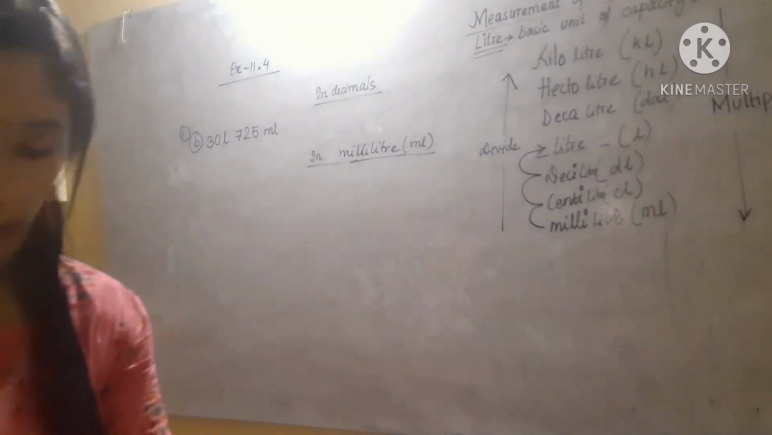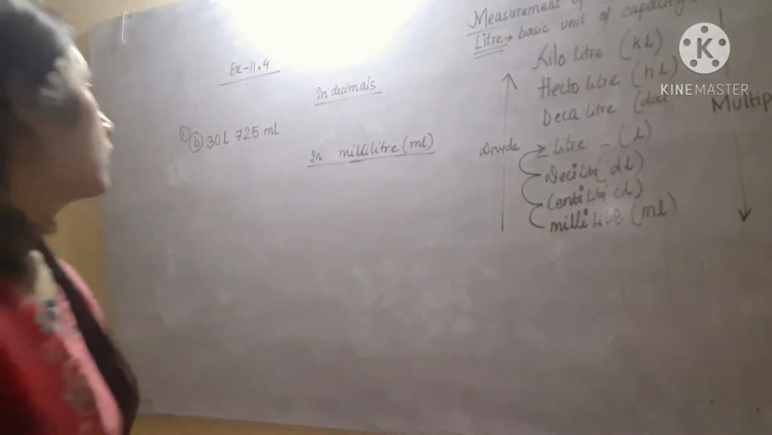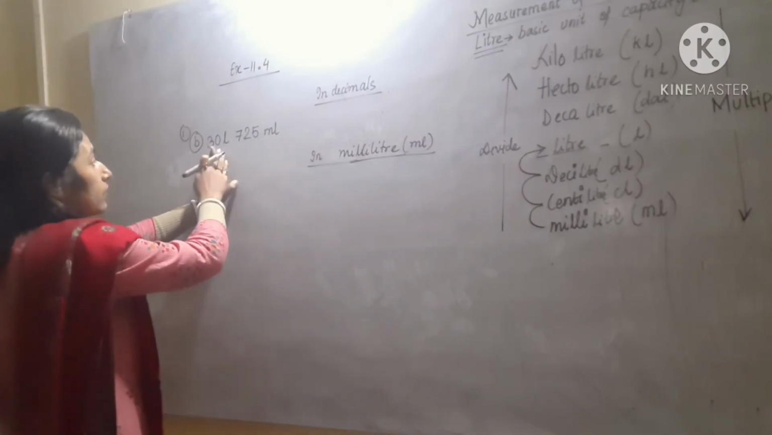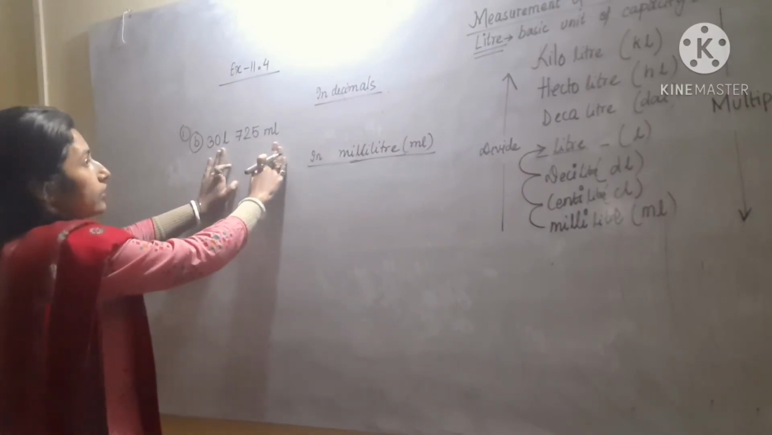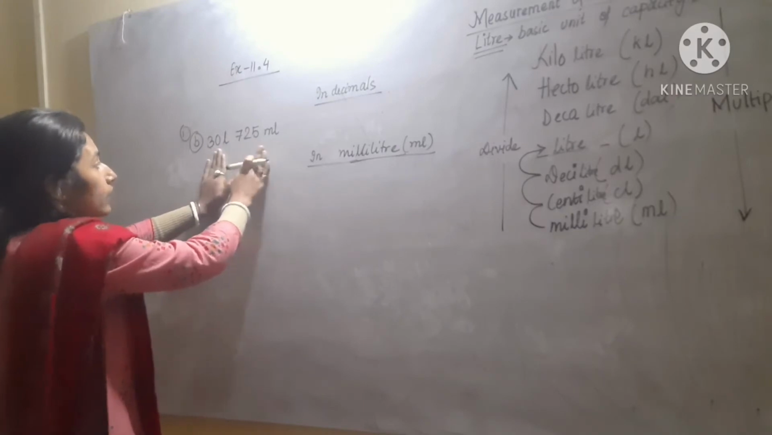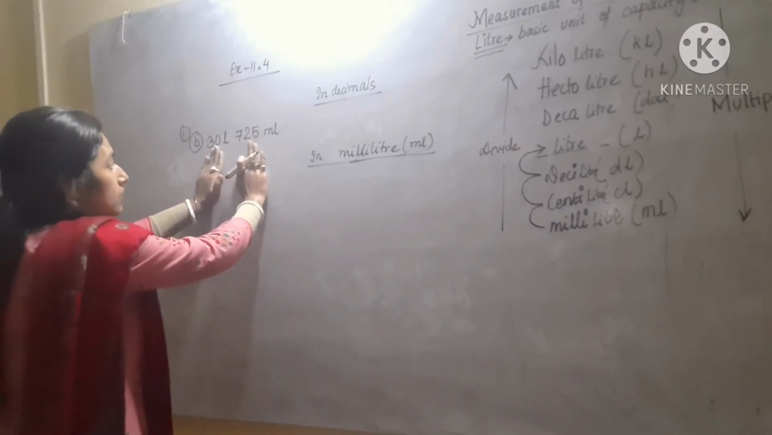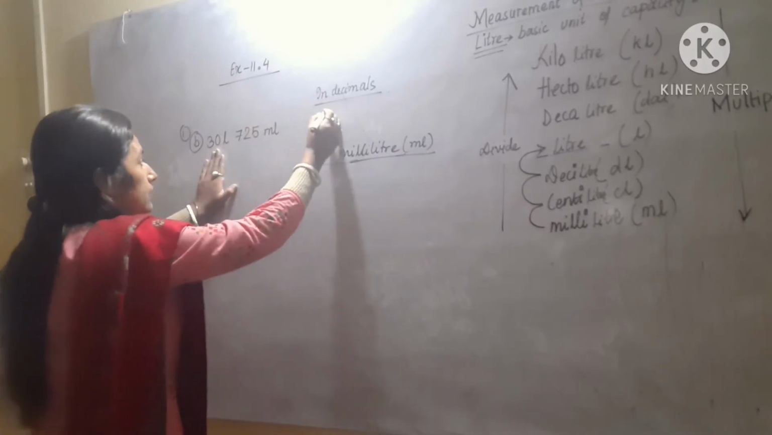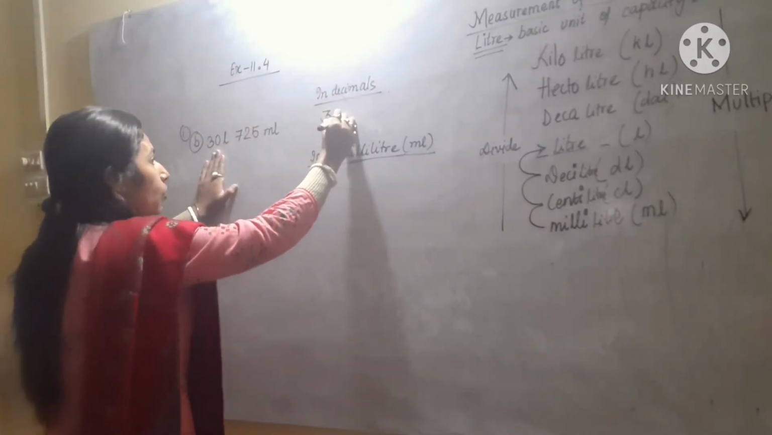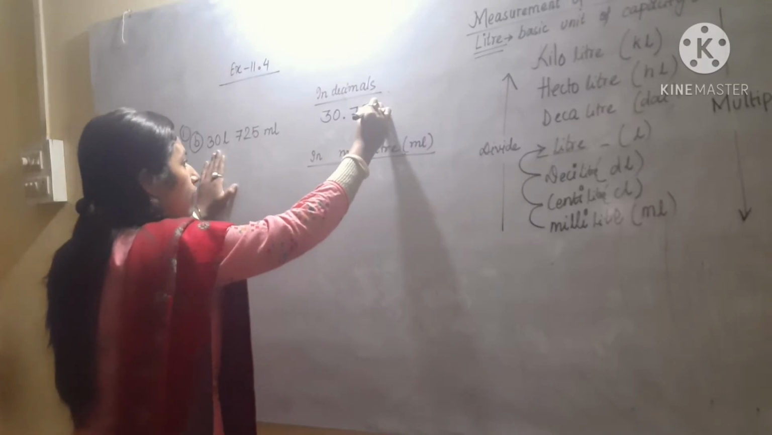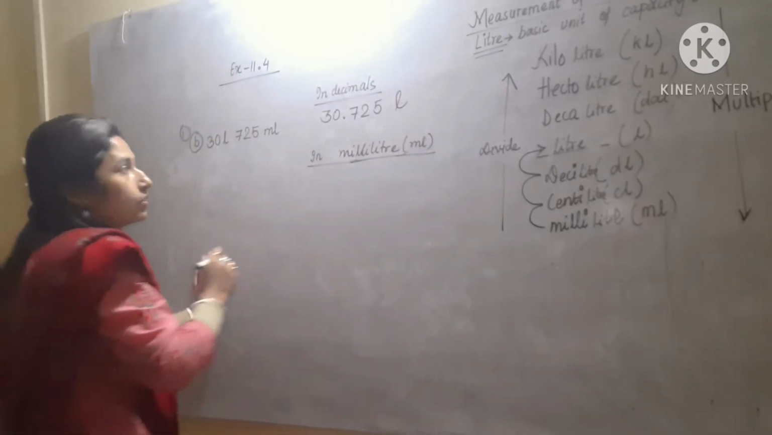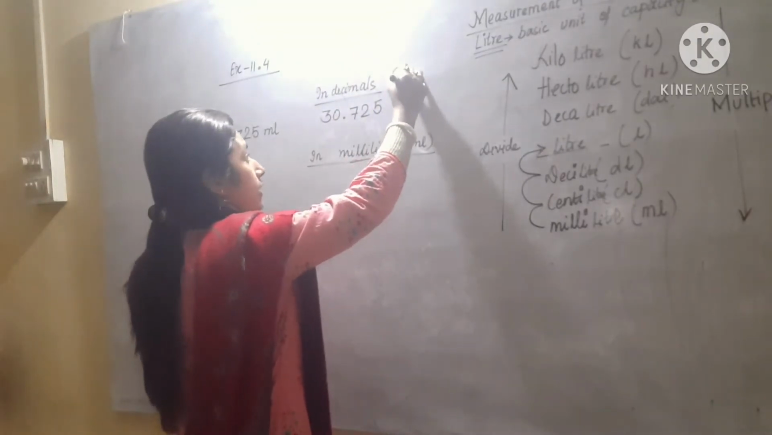So students, see number B, again I am doing it. Here the question is repeated. See, here the number is in liter and this is in milliliter. So already we know how to write in decimal. You have to separate this number by using a decimal point. That means the final answer in decimal will be 30.725. This is in liter, so I am writing in decimal, I am writing in liter.